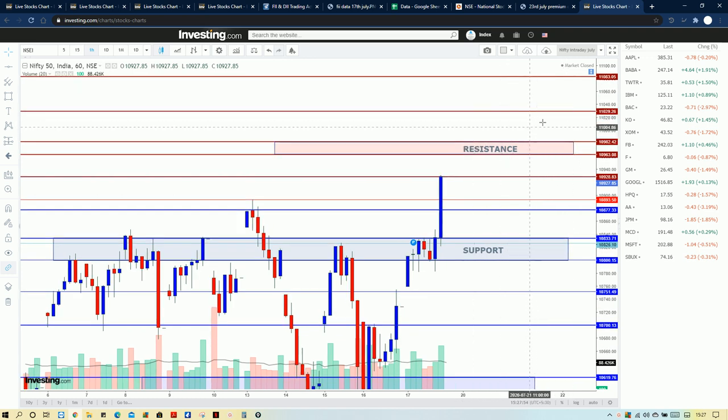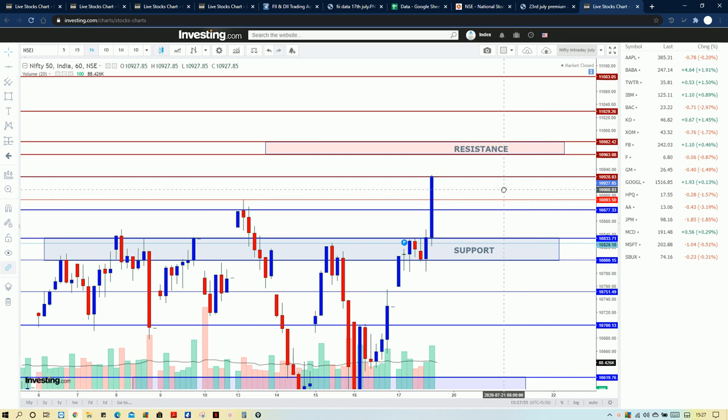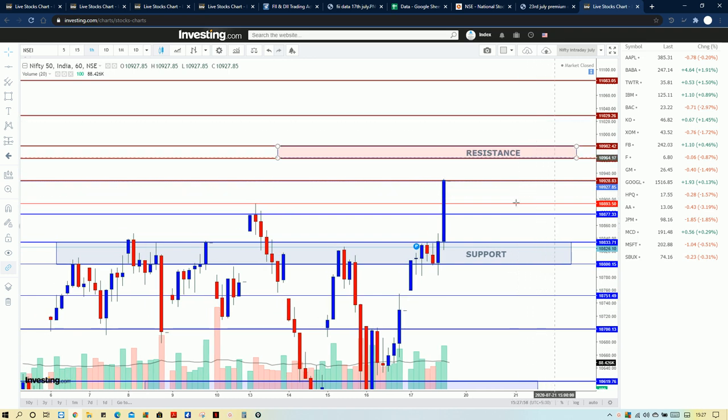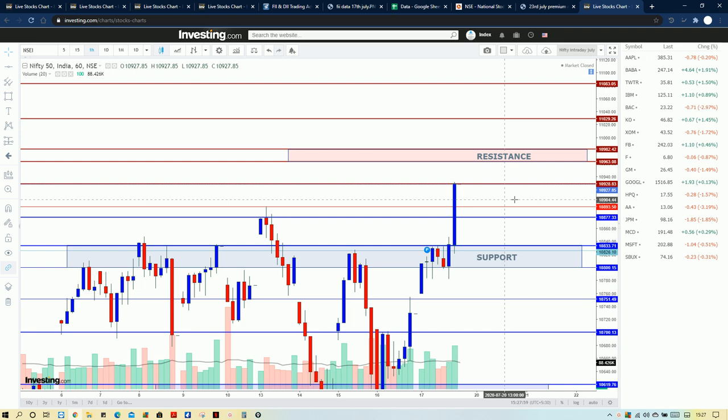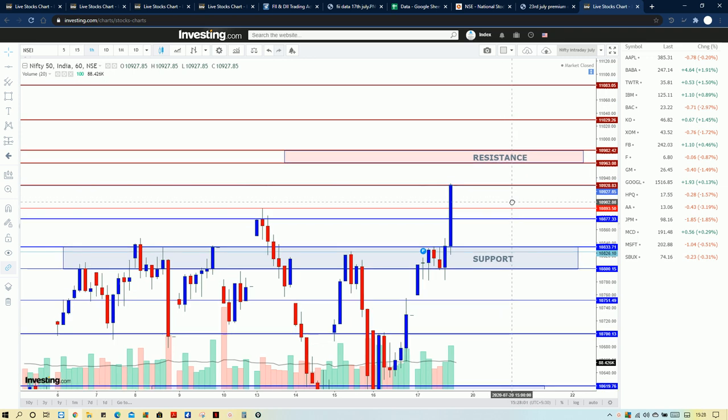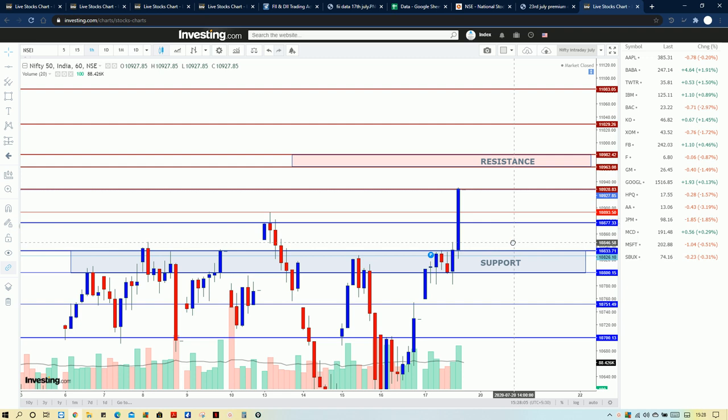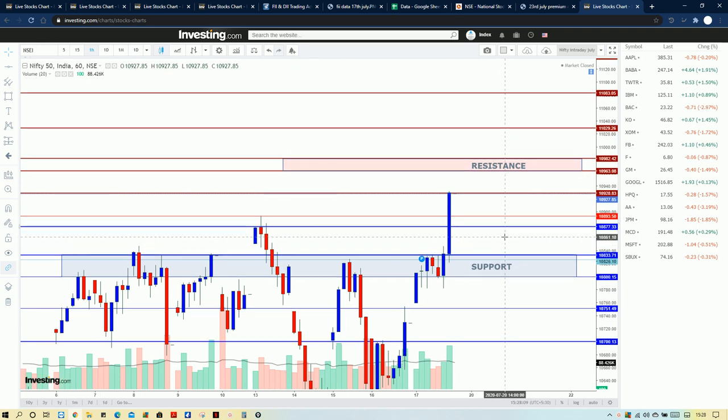That will be a strong resistance point in this week's movements. So accordingly we can buy and sell at these positions for intraday. We have seen the resistance and support zones, so accordingly trade safely.